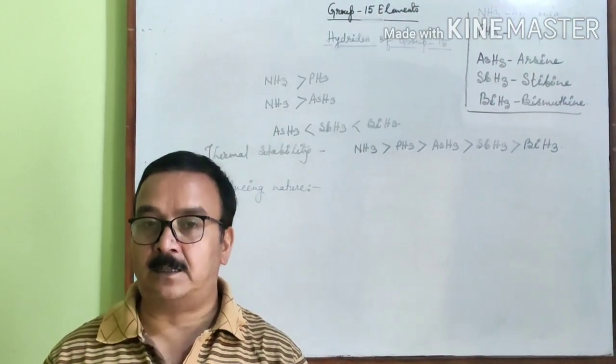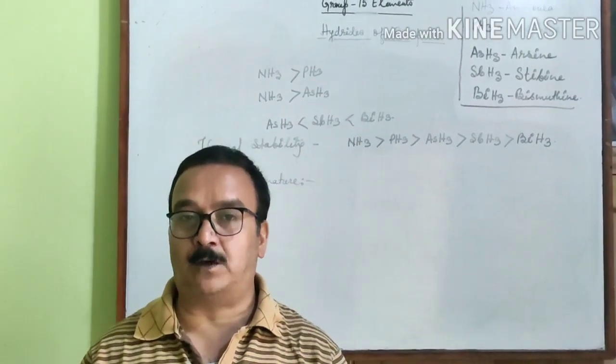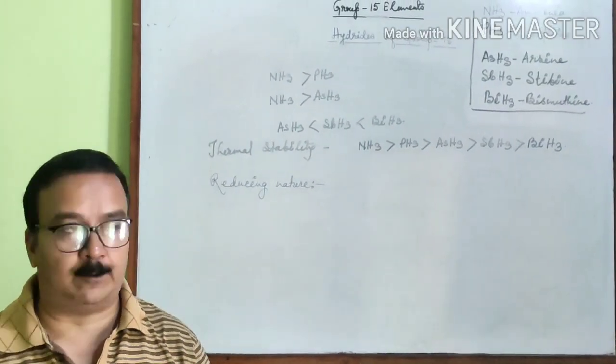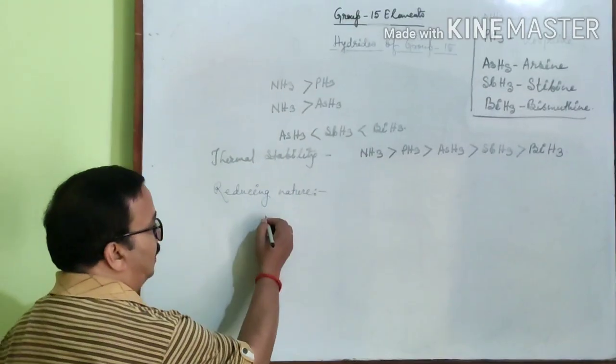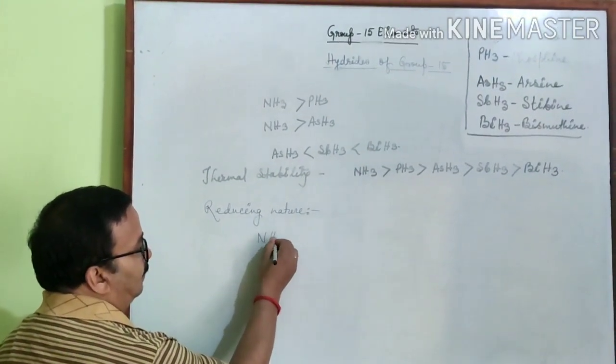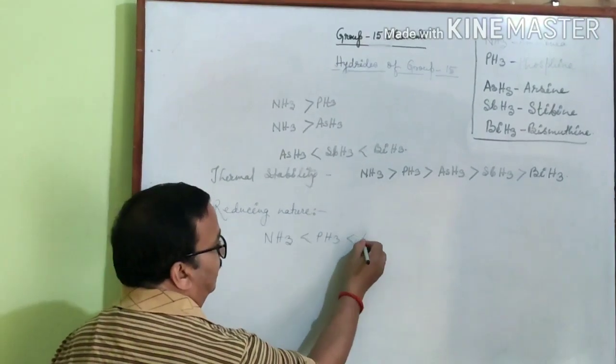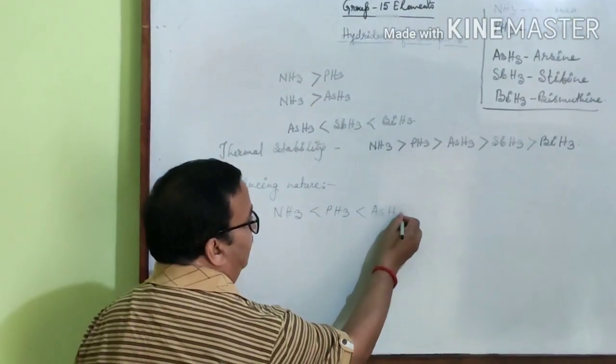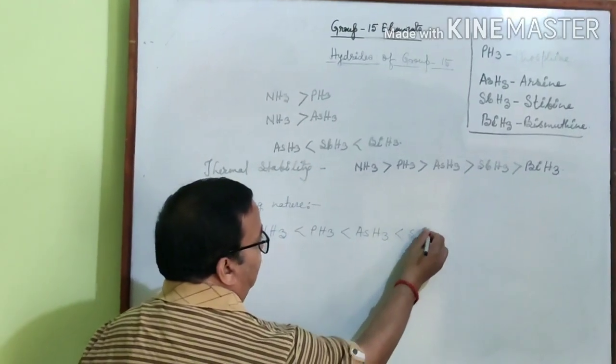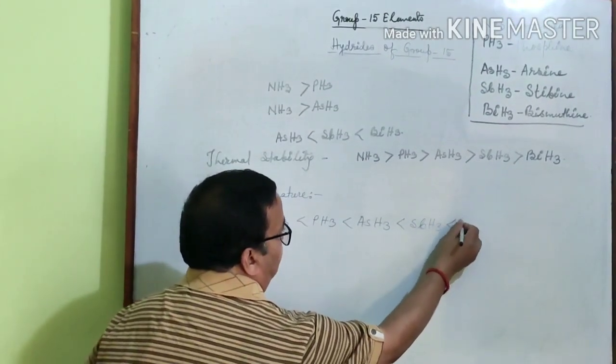Why it increases? Due to decrease in bond dissociation enthalpy. So what will be the order? Order is NH3 less than PH3 less than AsH3 less than SbH3 less than BiH3.